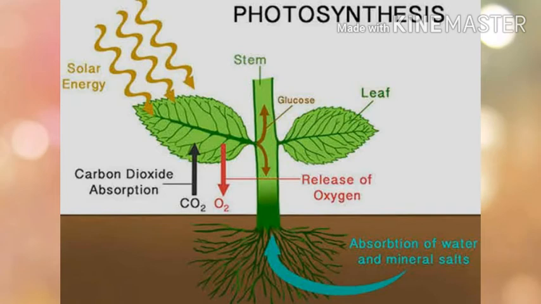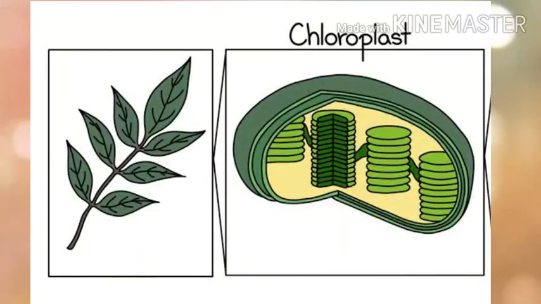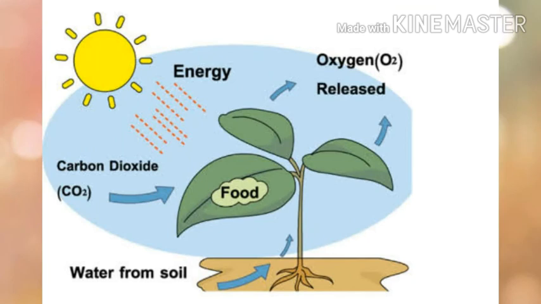Chlorophyll is also very essential for photosynthesis. You know that chlorophyll is the green pigment present in green plants. Where is the chlorophyll present? It is present in the chloroplast of leaf cells. Chloroplast is a cell organelle that you have studied earlier. The chlorophyll pigment gives green color to the leaves and young stem of plants. The main function of chlorophyll is to trap or absorb the light energy of the sun. This light energy is used to convert the raw materials carbon dioxide and water into glucose.